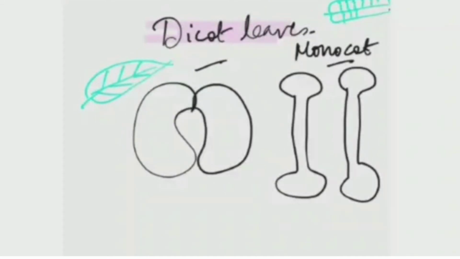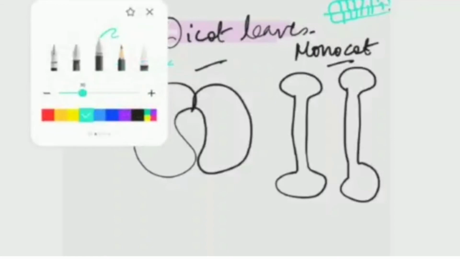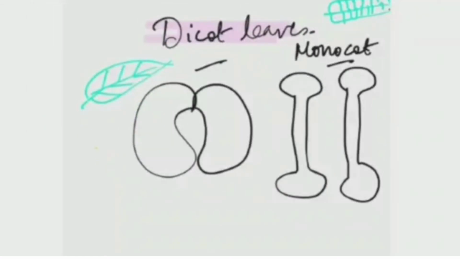Now you see here, dicot leaves have reticulate veins. I have drawn the leaves of a dicot and a monocot, which has parallel veins. You can identify the plants by seeing their leaves. And the root system is also very different. In dicot, the root system is a taproot system. There will be a main root and numerous lateral roots along with tertiary roots. So this is a taproot system in a dicot plant.